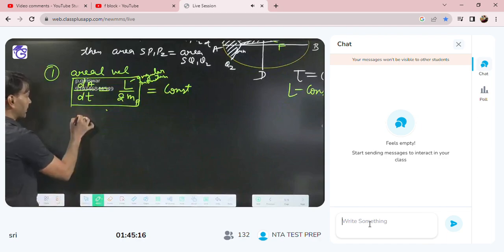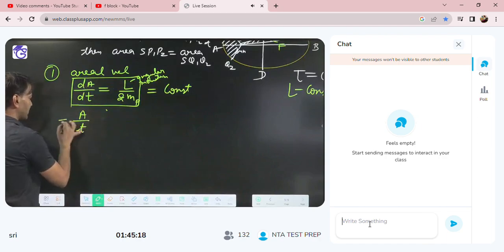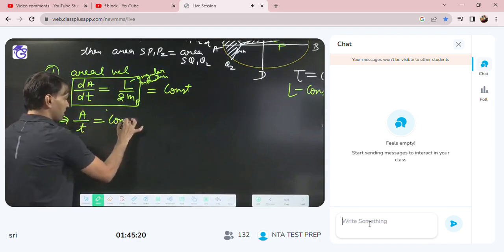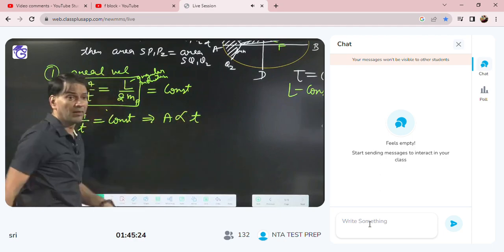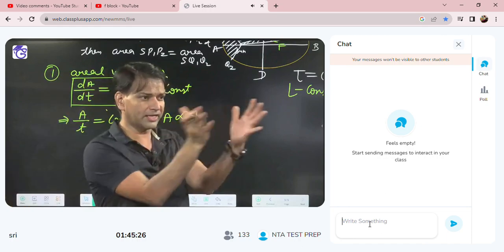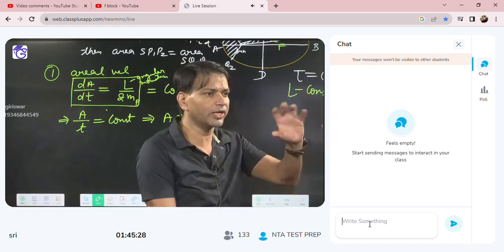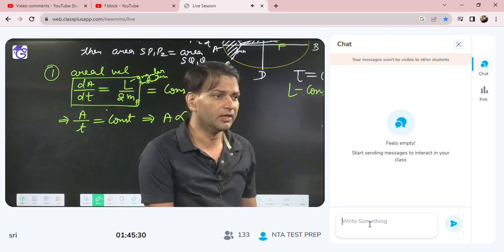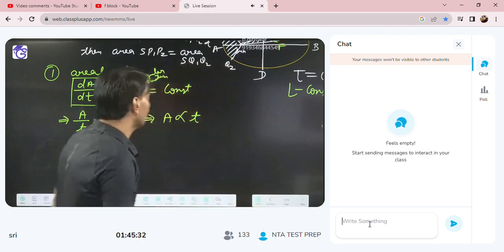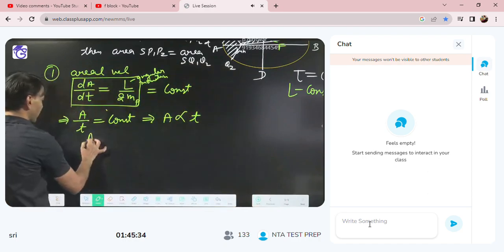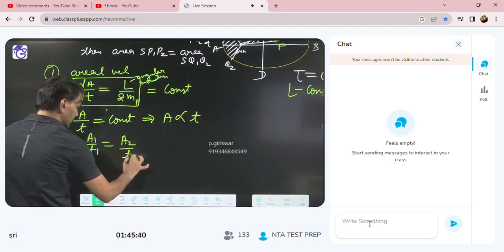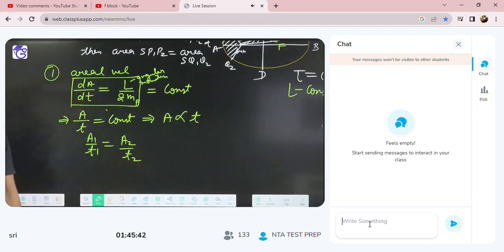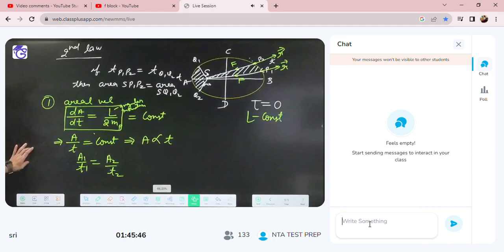Now dA by dt is constant, so I can say A by t is equal to constant. This implies that A is directly proportional to t. More area the planet has to sweep, more time it will take. Less area, less time. So we can say the relation A1 upon T1 is equal to A2 by T2. Everybody got?